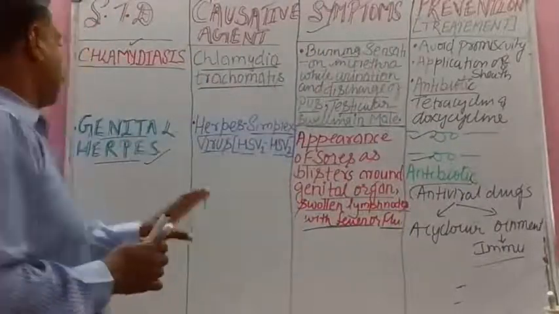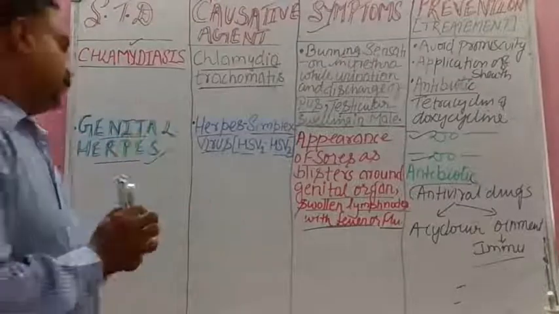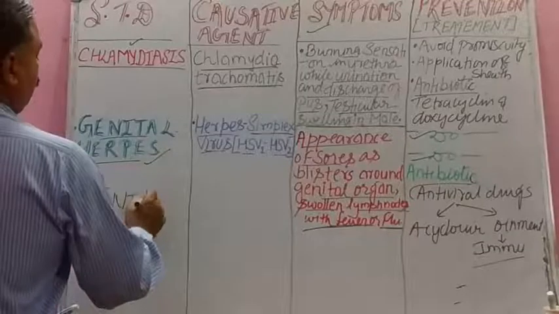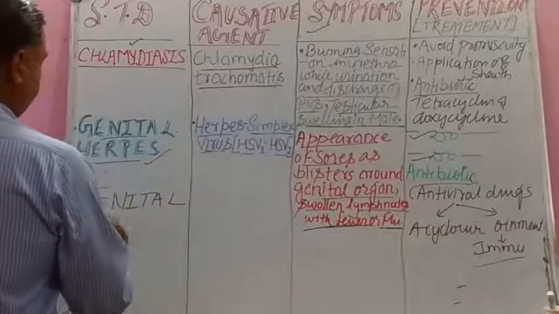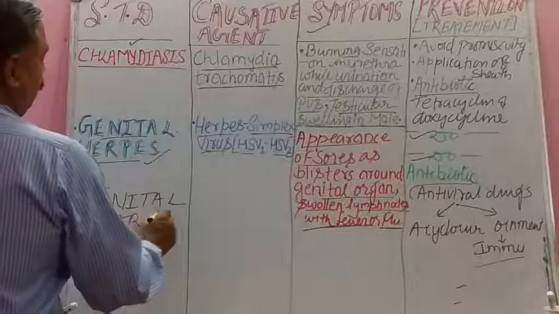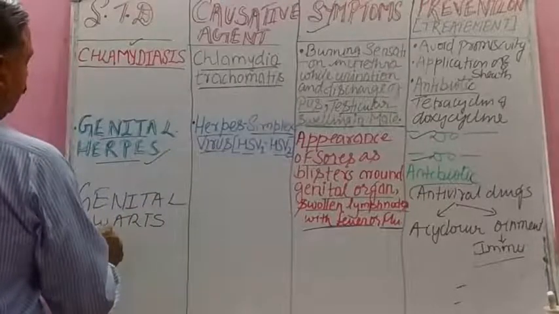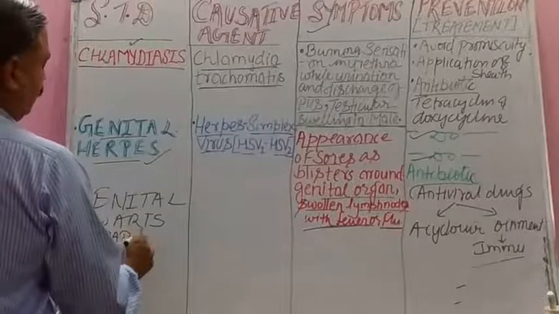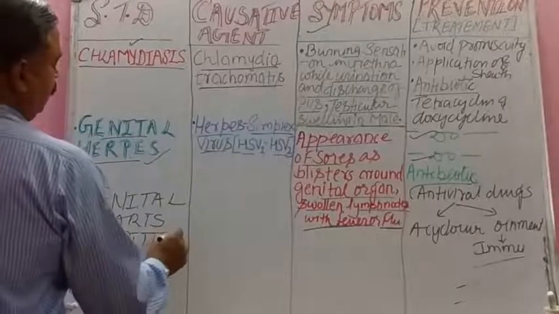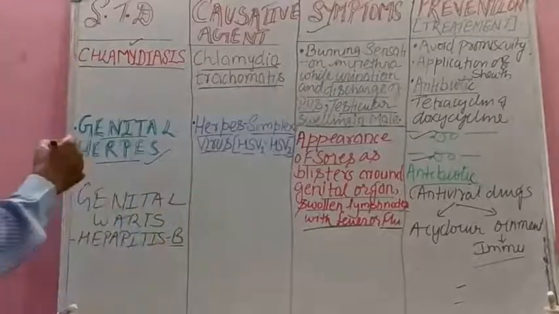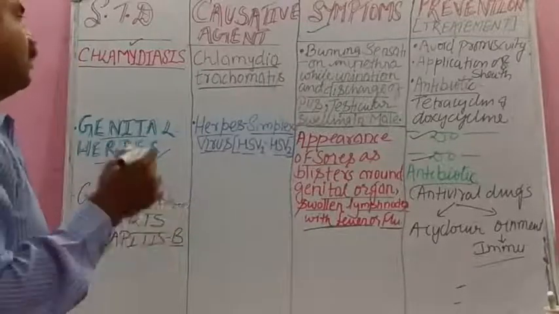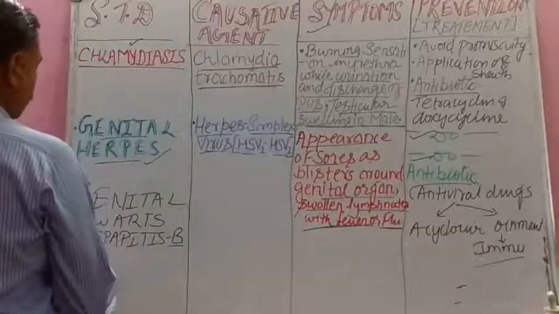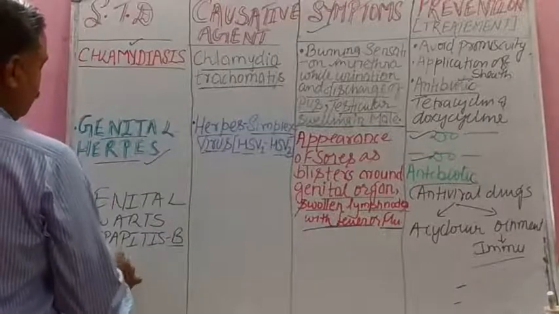So student, in this way we are going to study a few more STDs. After genital herpes, hepatitis B. Amazing fact that hepatitis B is also considered a sexually transmitted disease, from infected parent to children. Then AIDS.